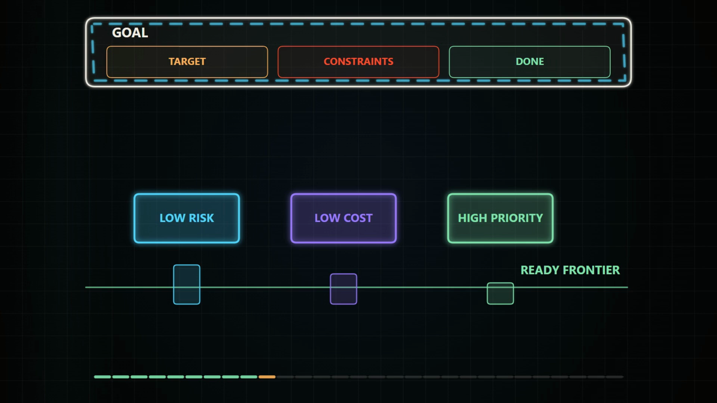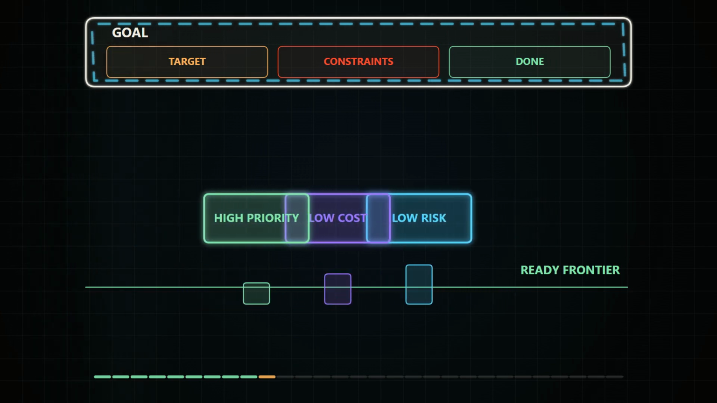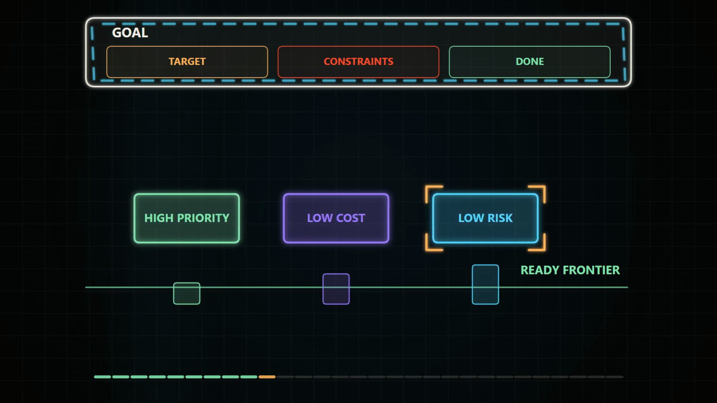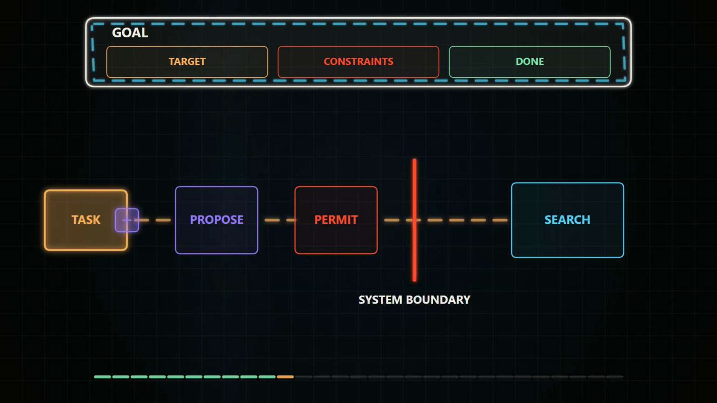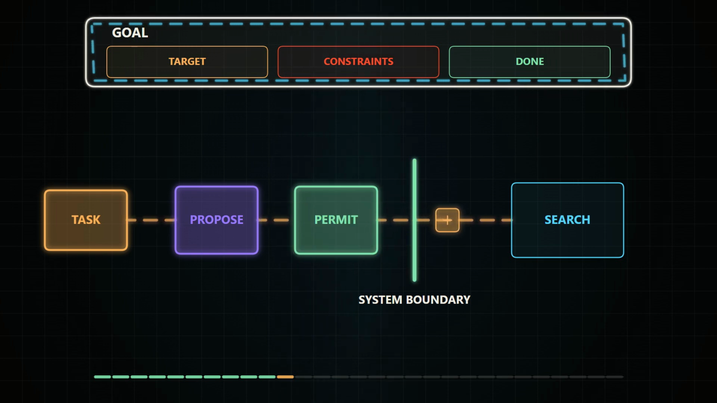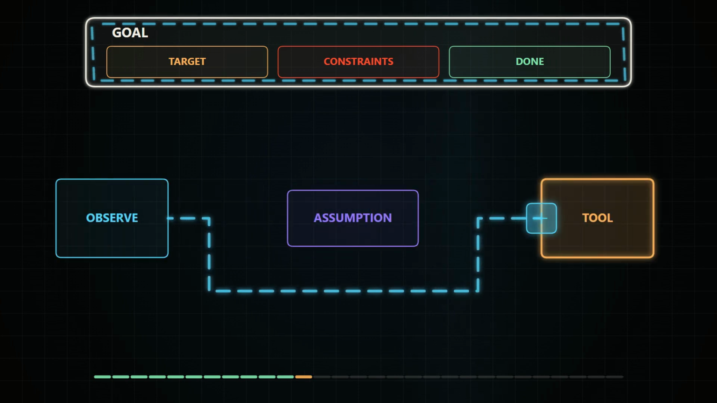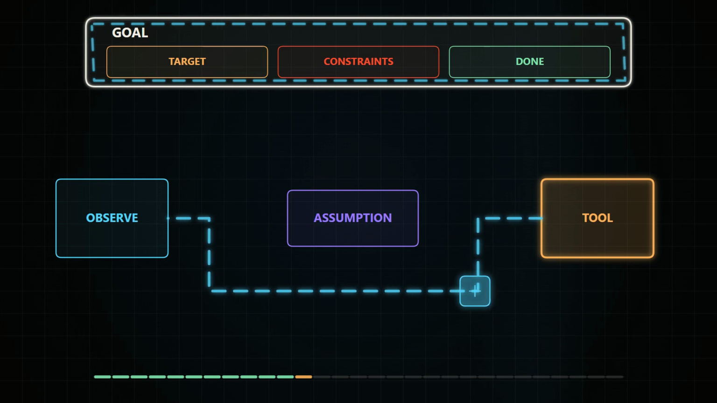The ready tasks form a frontier, and a scheduler, policy, or model chooses one based on priority, cost, risk, and available tools. This is where what should happen next becomes a concrete decision instead of a vague intention. Then the agent acts. It might search, call an API, run code, edit a file, or ask a person. The important boundary is that the model proposes an action, while the surrounding system decides whether that action is permitted and actually executes it.